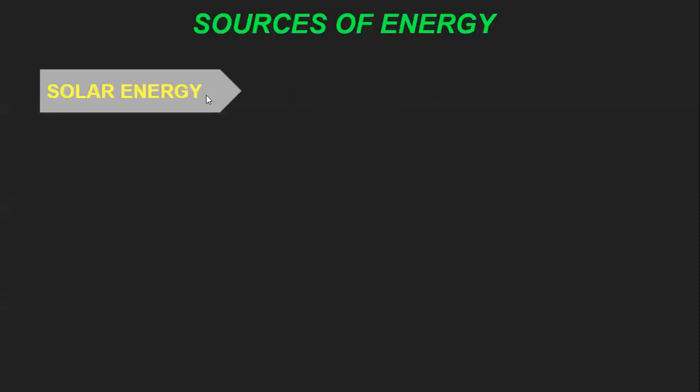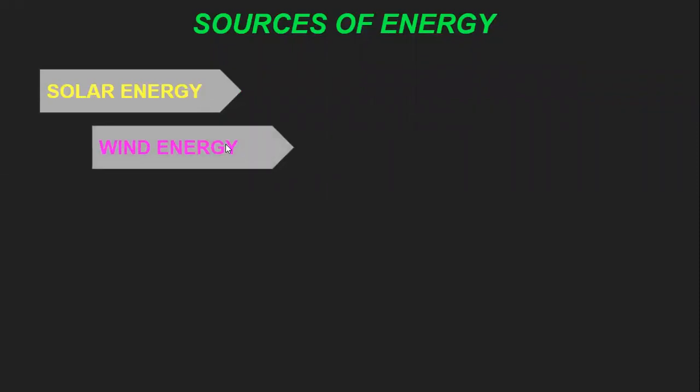The first is solar energy. We are getting the solar energy from the sun. All of you know, sun rays are coming. The sun is very hot. That energy of the sun is converted into electric energy with the help of the solar panels. So that is called the solar energy, means energy which we are getting from the sun, that is called solar energy.